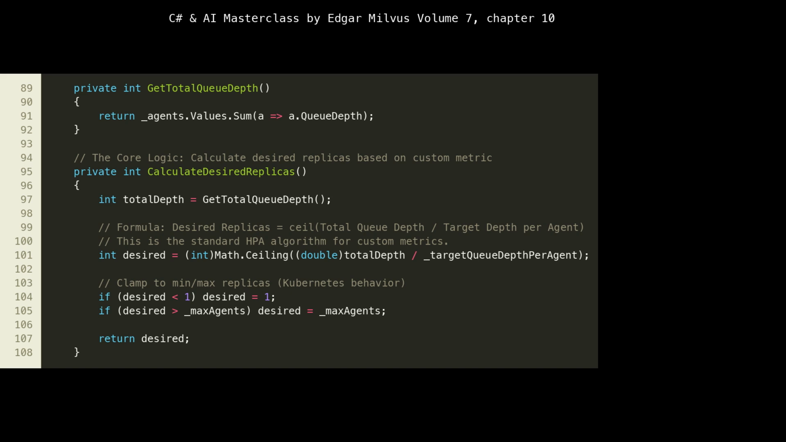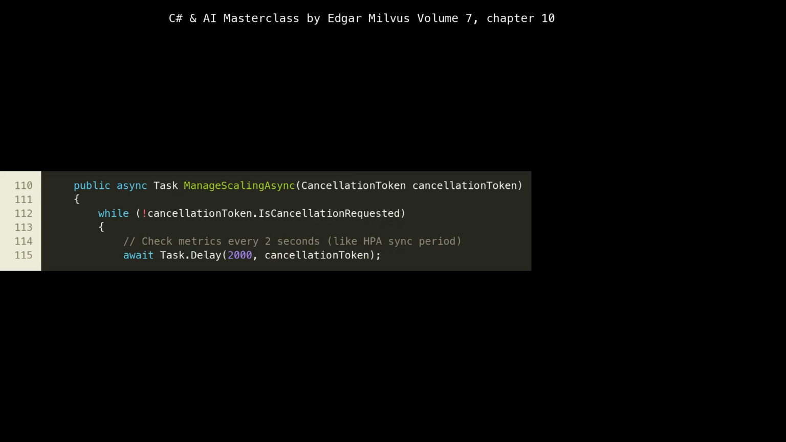Lines 104 to 106 clamp the desired replica count between a minimum, 1, ensuring at least one agent is always running, and a maximum, _maxAgents, just like Kubernetes HPA respects min replicas and max replicas. This logic directly translates to how Kubernetes would determine the number of pods needed for a deployment based on custom metrics. The ManageScalingAsync method, lines 110 to 158, represents the continuous control loop of the HPA controller.